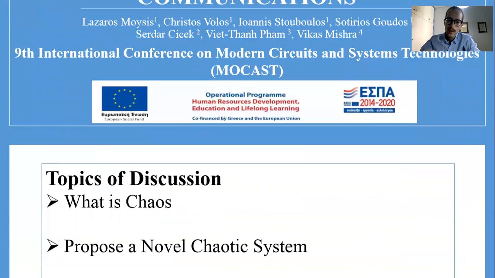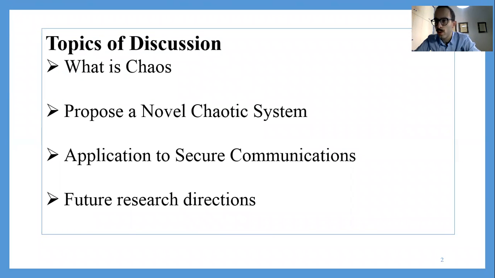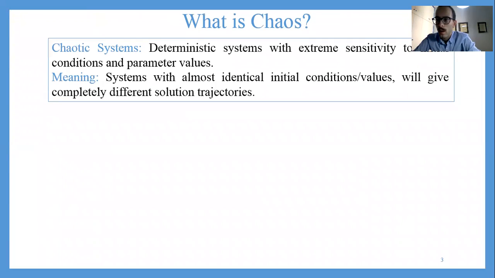So let's begin. We're going to discuss 4 topics today. First of all, we're going to discuss chaotic systems and explain what chaos is. Secondly, we're going to propose our own novel chaotic system, see how this system can be applied to the problem of chaotic secure communications, and then we're going to discuss future research directions from this work. So let's begin. What is chaos?